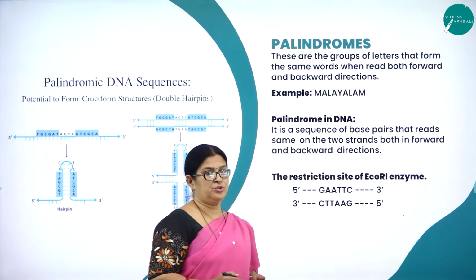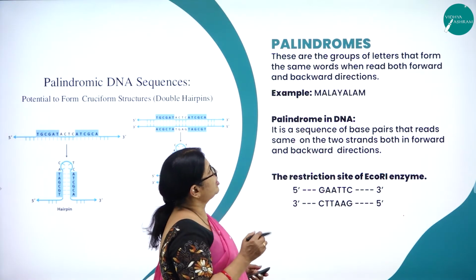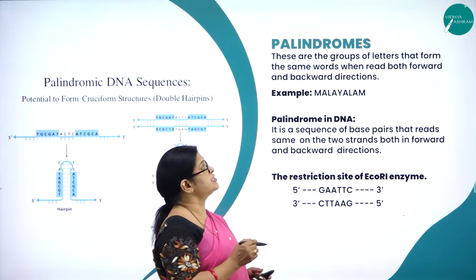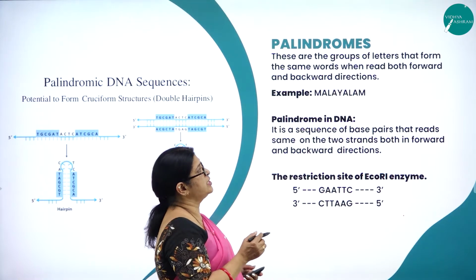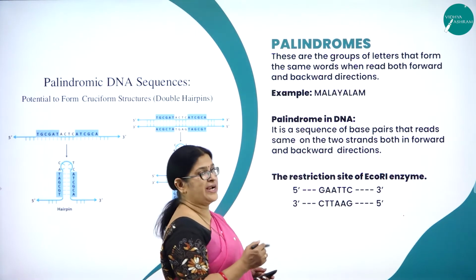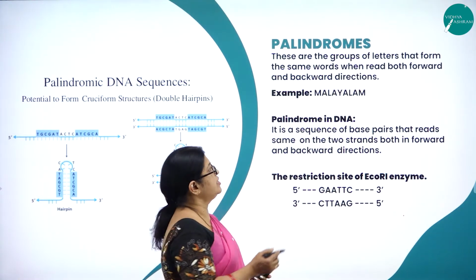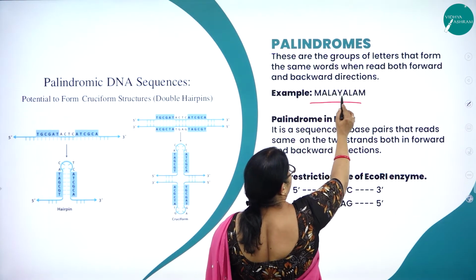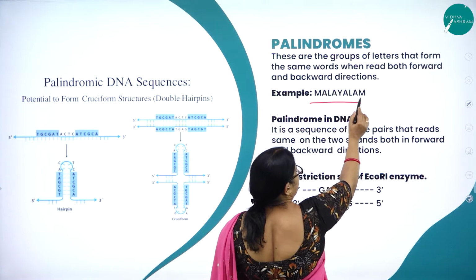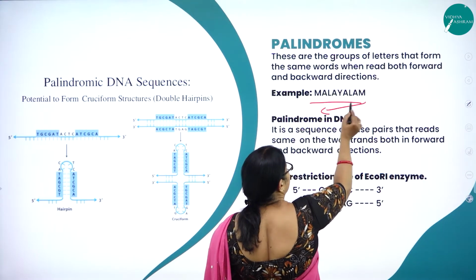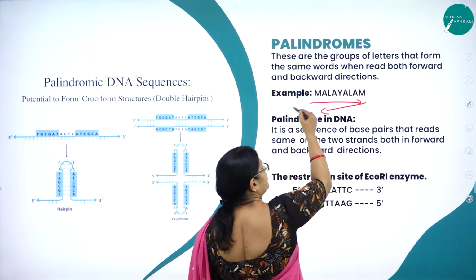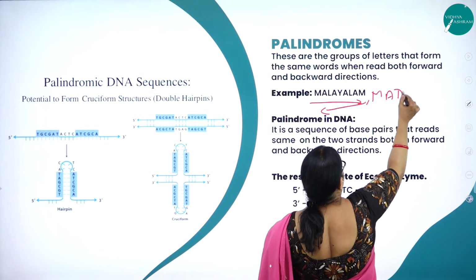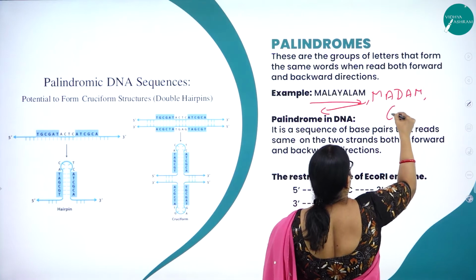Next, moving on to palindromes. What are palindromes? These are groups of letters that form the same words when read in both the forward and backward direction. For example, Malayalam, M-A-L-A-Y-A-L-A-M. You read from this side, it is the same, and when you read from that side also, it is the same. One more example, Madam. One more example, Gadag.